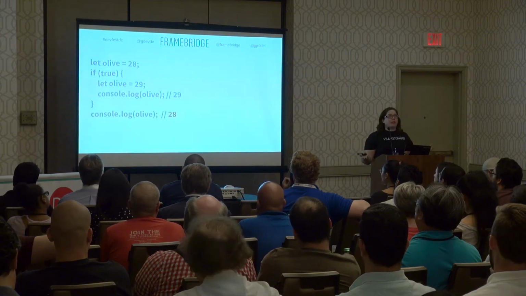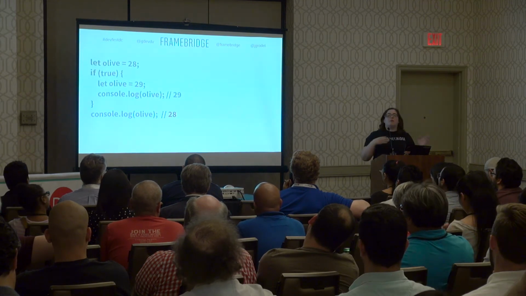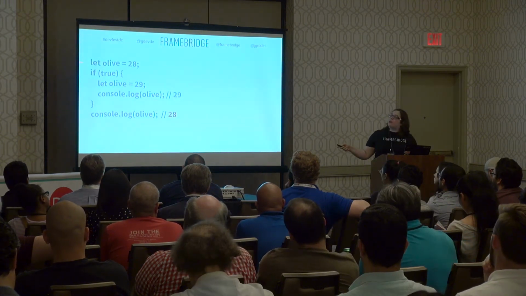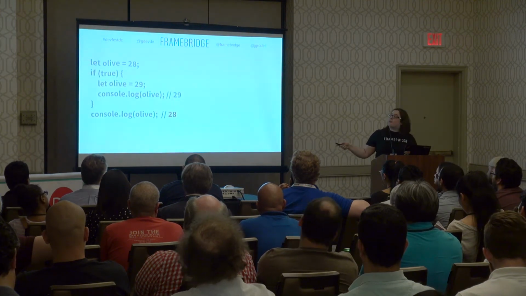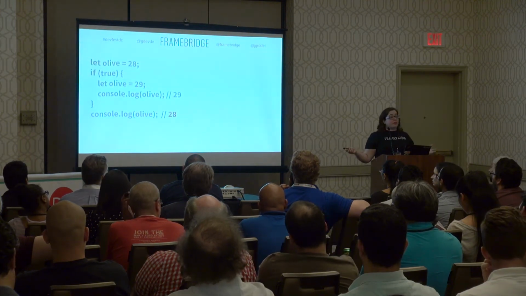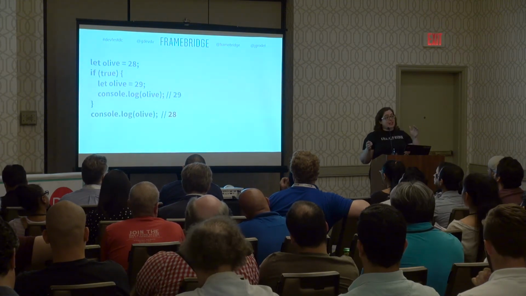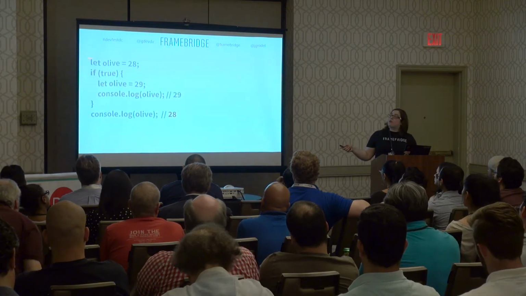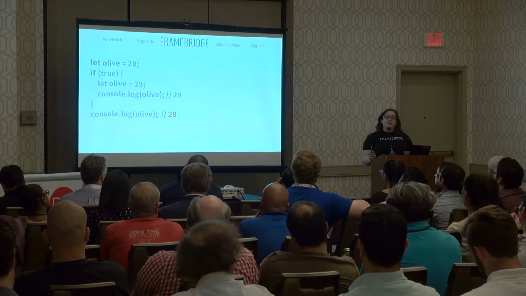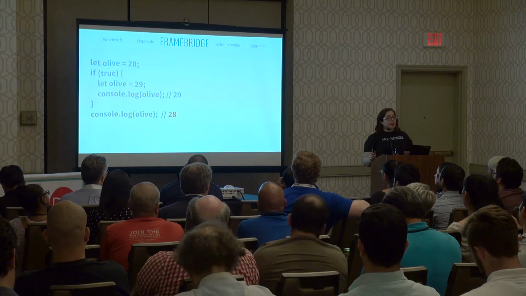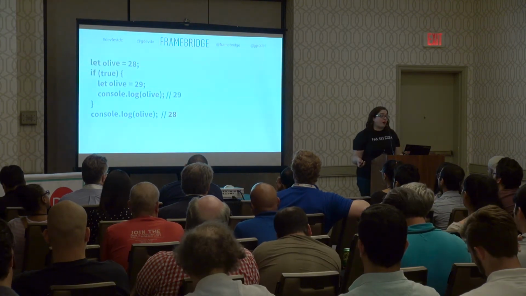So if we were deeper inside this, say we were inside of a loop or multiple if statements, and we used var here, and this was all inside yet another if statement, then it would behave differently from var because it would be scoped to just that containing if statement. Versus with var, it would be scoped to that function. Now, your nearest code block with let can be your parent function, in which case it behaves just like var.